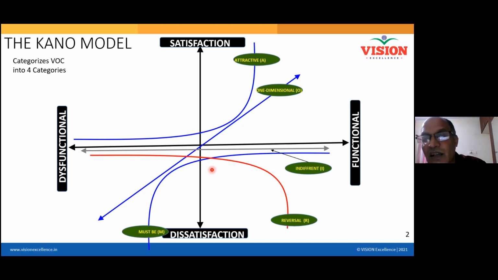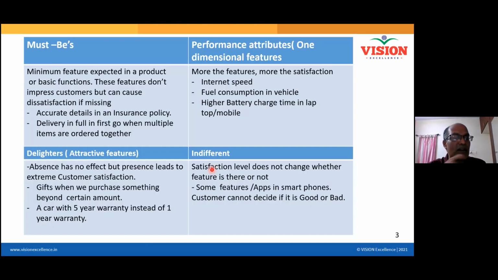But at that time they introduced that kind of thing. It was a big gadget, and nobody was able to keep it in a pocket. It never worked in the market, because at that time it was not a requirement of the market. So as this model says, it is always good that you first understand your features, put your features, then start a survey and see where you fit into which area, which ones you have to add, and which ones you need not add. You always have to understand that. So this is the Kano model, and how it works, that we'll also see.